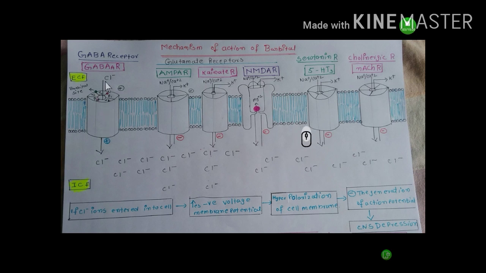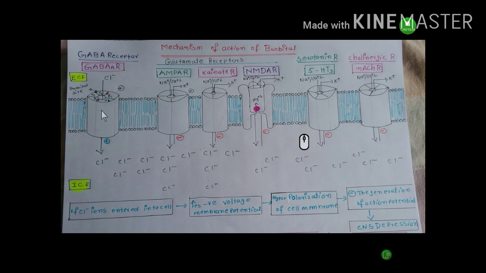Okay, coming to barbital. Barbital is used in the treatment of epilepsy and insomnia. In some patients with epilepsy or insomnia, their GABA binding sites are mutated. So GABA doesn't bind to the GABA A receptor. In this condition, patients take barbital and benzodiazepines.